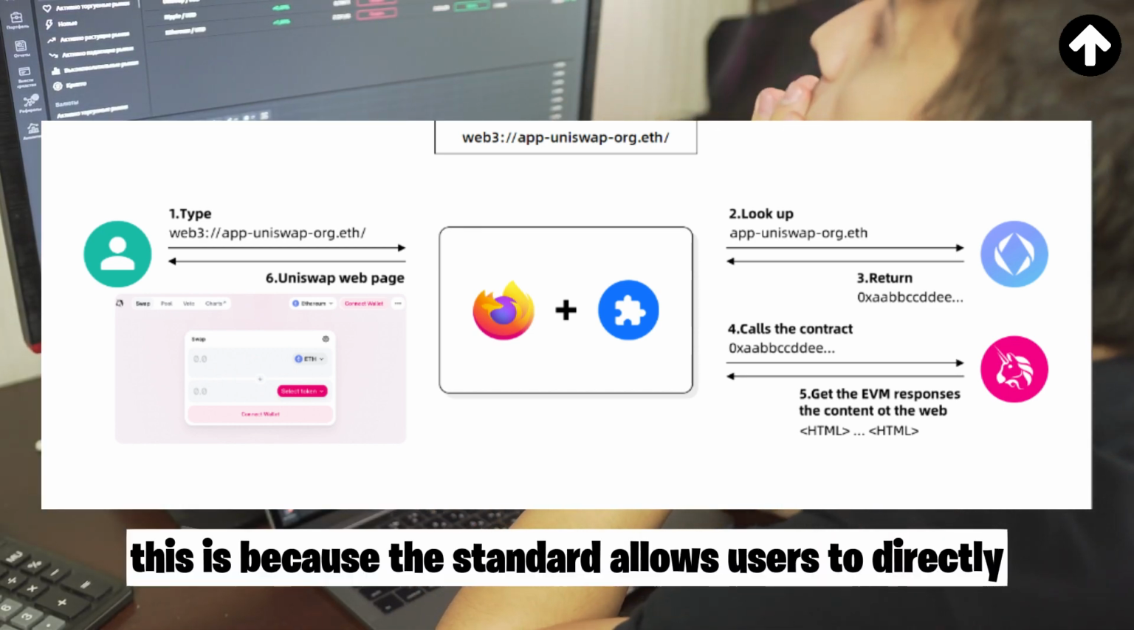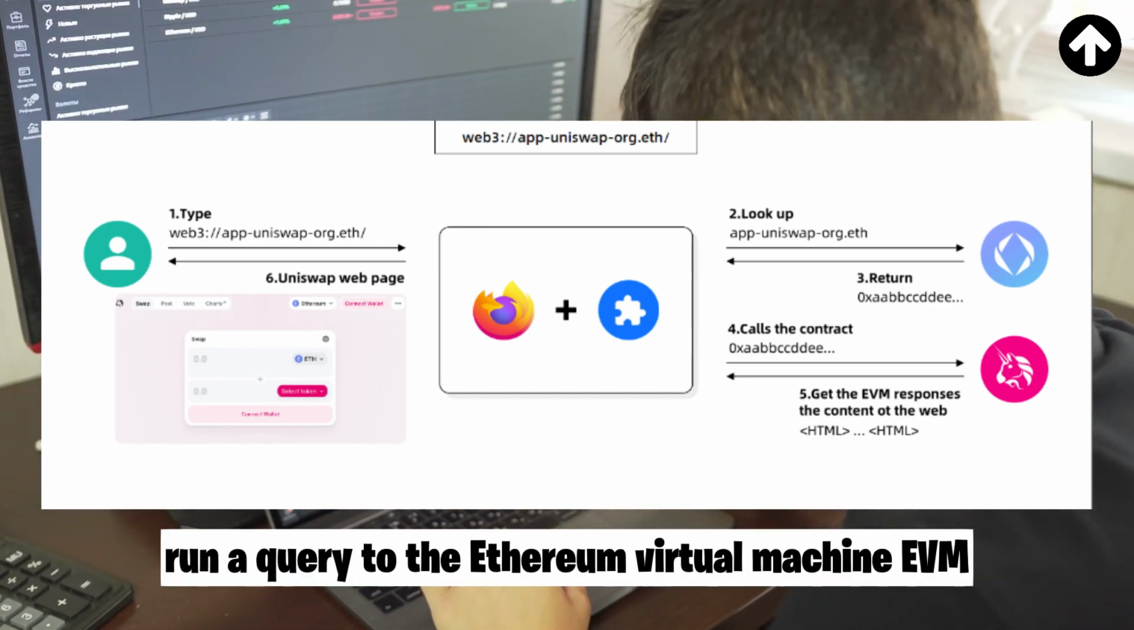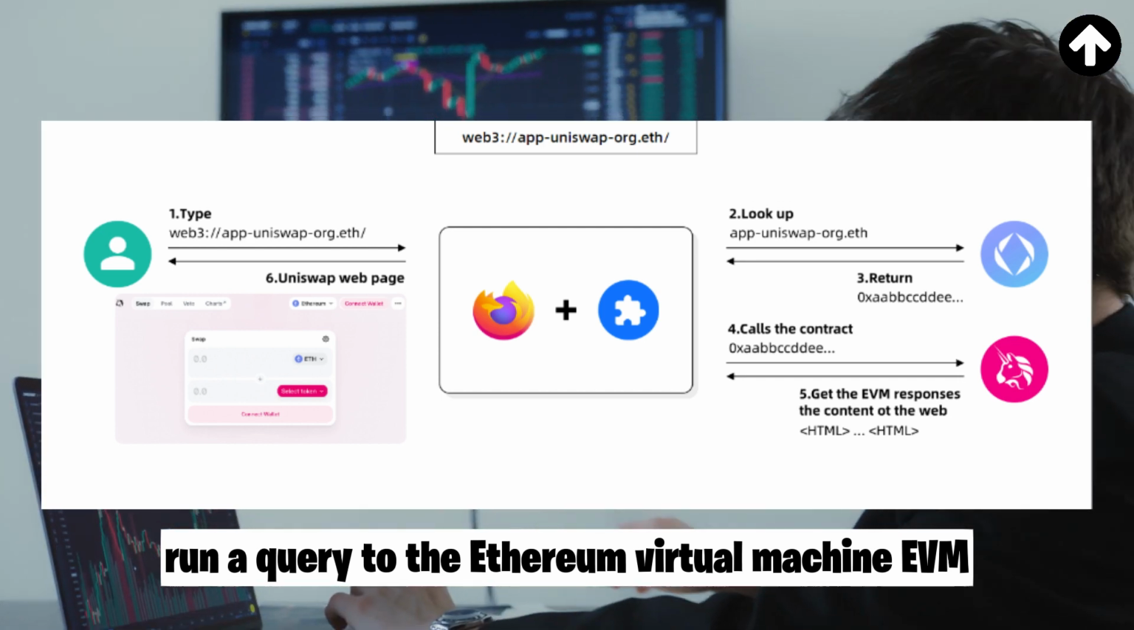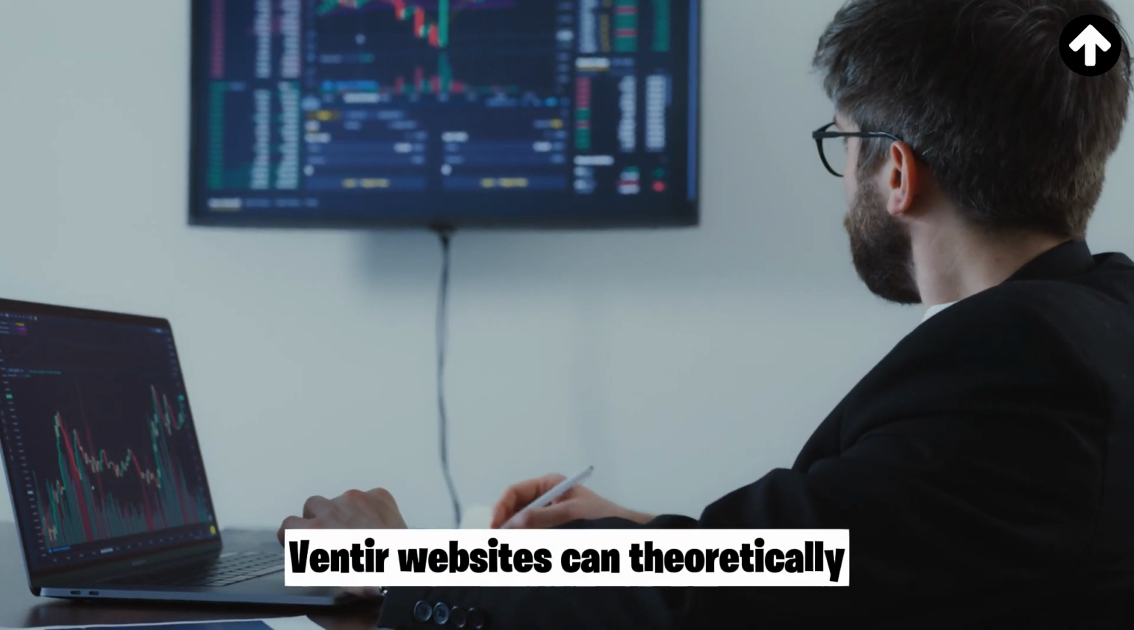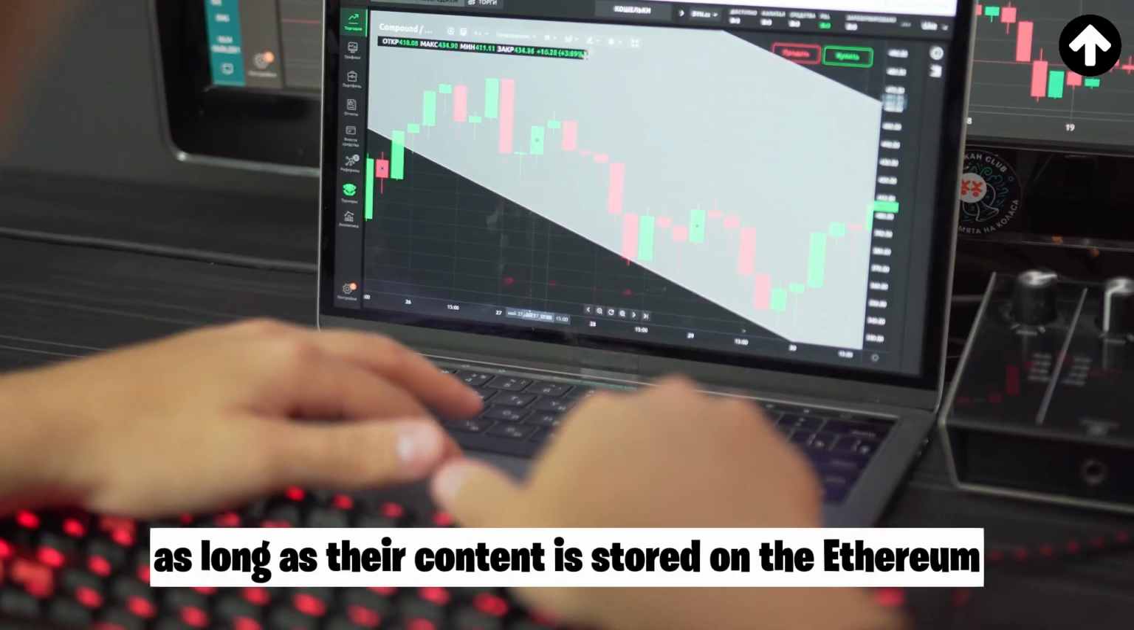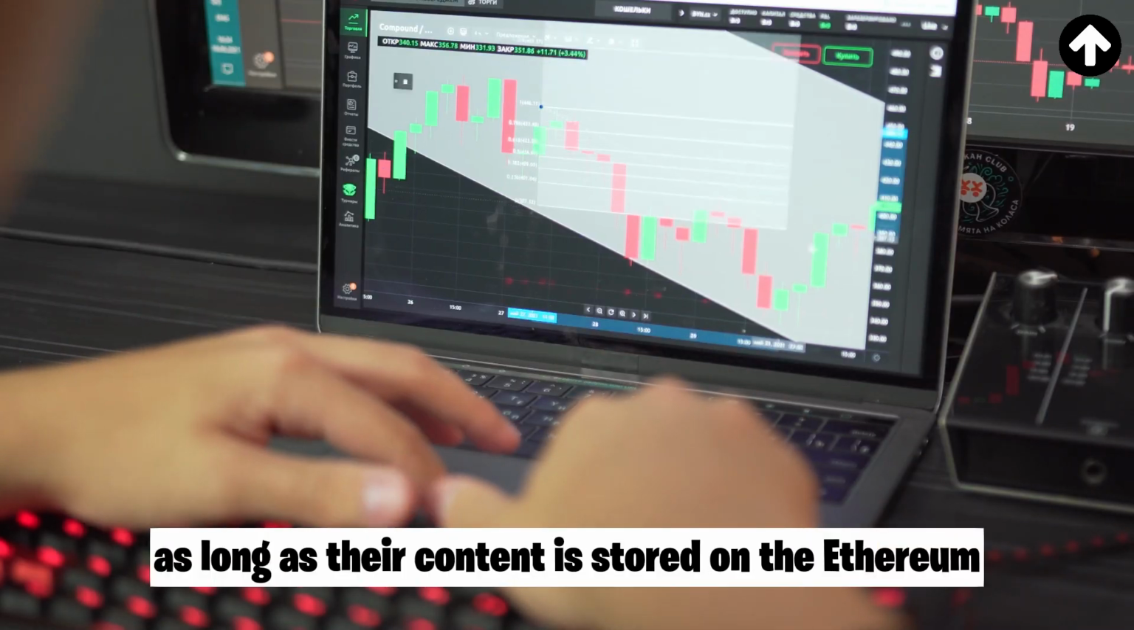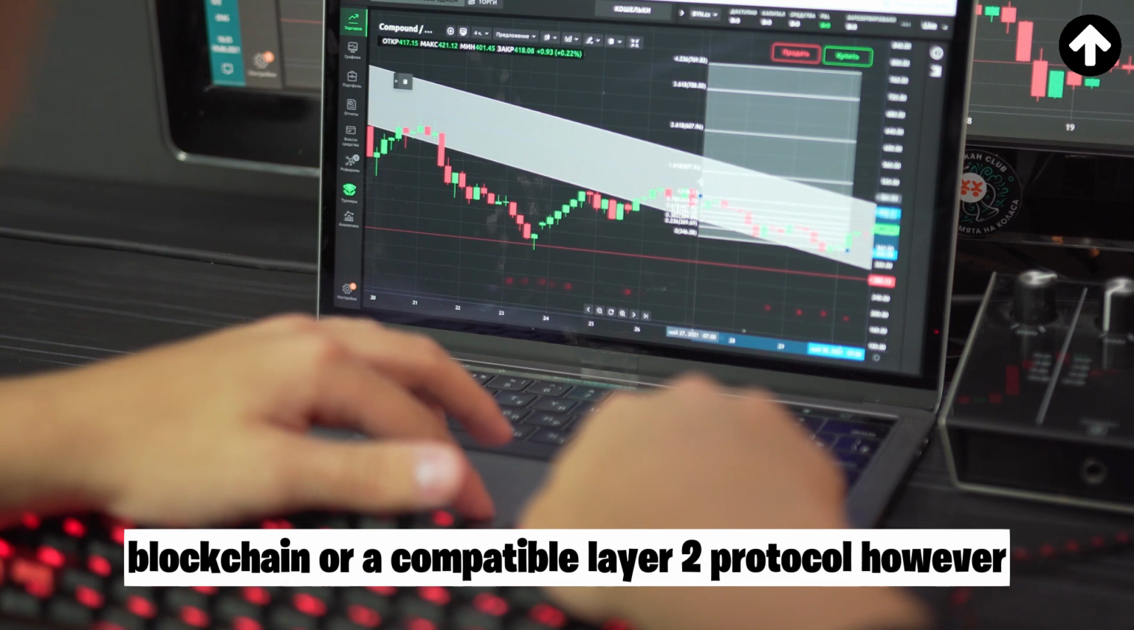This is because the standard allows users to directly run a query to the Ethereum Virtual Machine (EVM). Entire websites can theoretically be accessed by these means as long as their content is stored on the Ethereum blockchain or a compatible Layer 2 protocol.